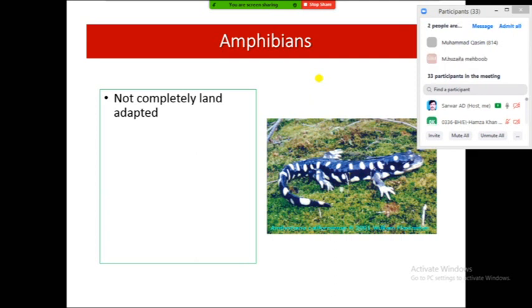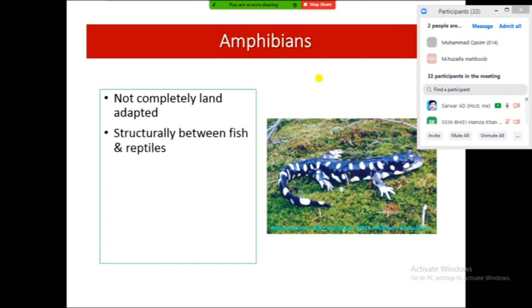They need water for their gaseous exchange, and the most important thing is that their reproduction demands water. These organisms are not adapted to reproduce without water.